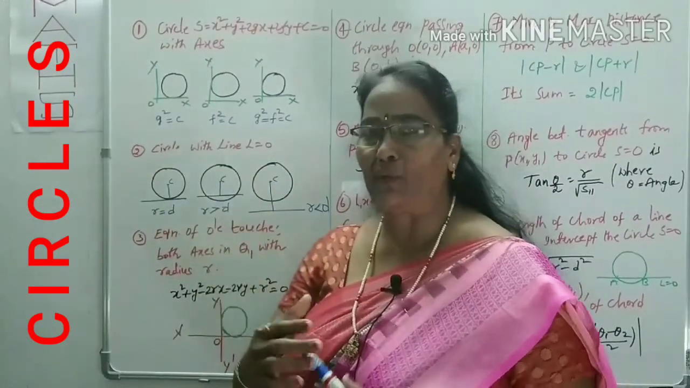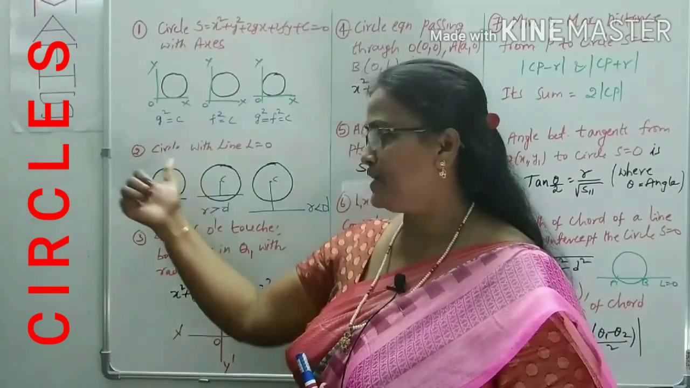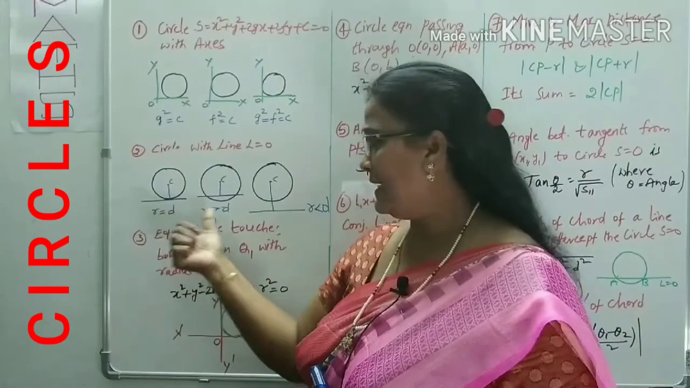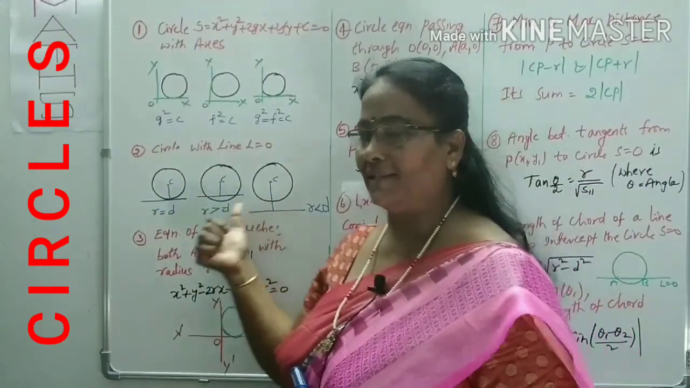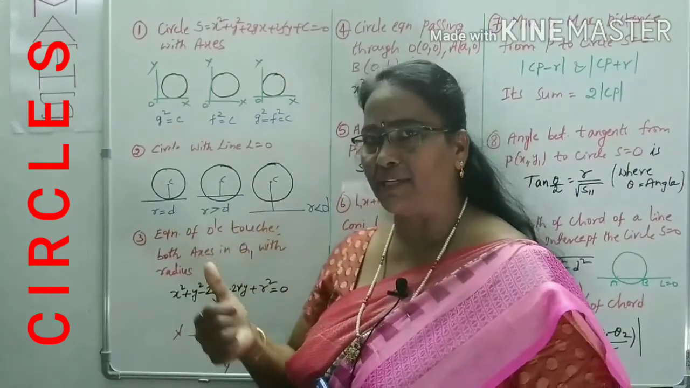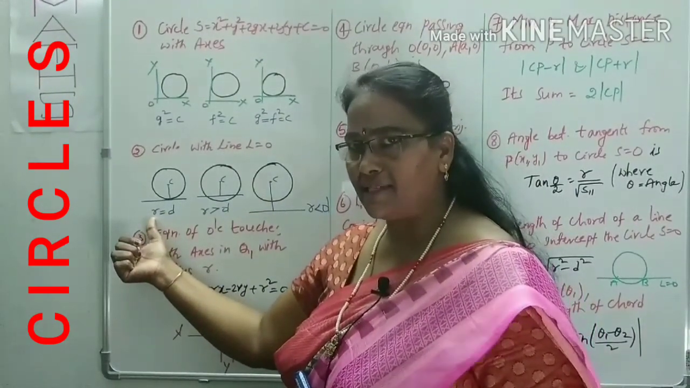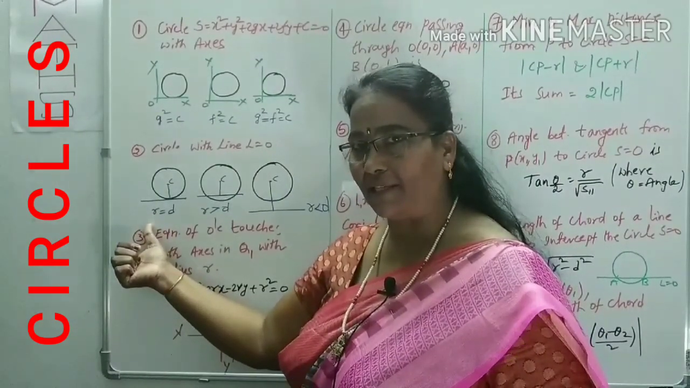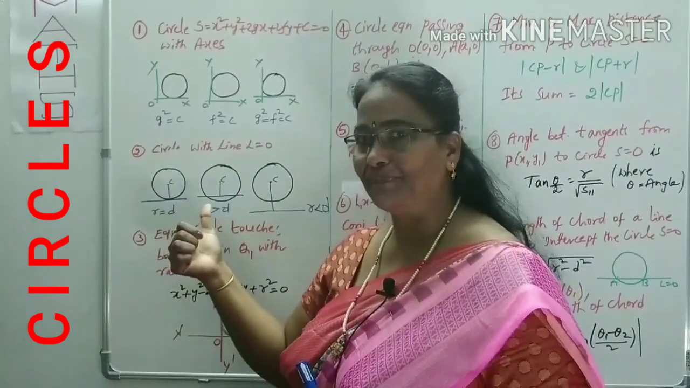Circle with the line. We will do the line as well as the circle. What is the relation between them? Here also we can observe three cases: if the line touches the circle, if the line intersects the circle, if the line does not intersect the circle. In these three cases, what is the condition? In the first case, if the line touches the circle, the condition is r is equal to d, where r is the radius of the circle, you know very well, and d is the distance from the center to the line.